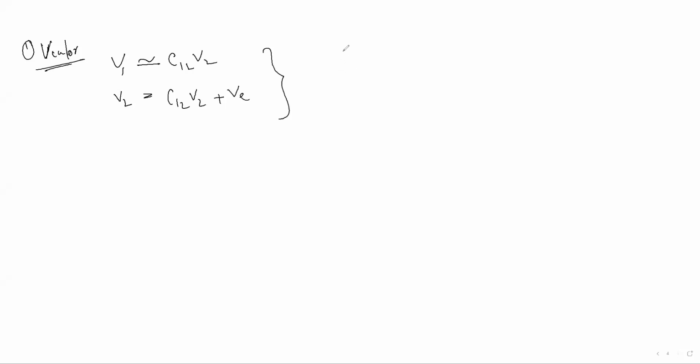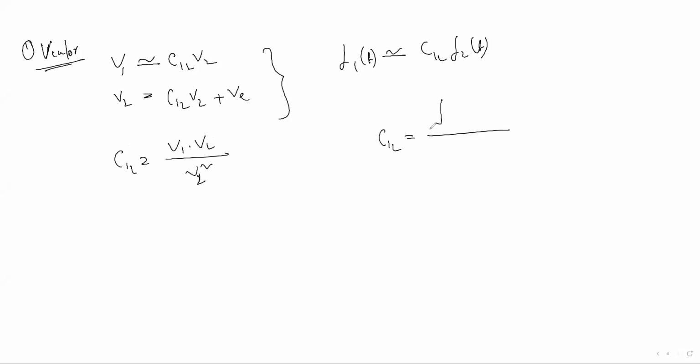Okay. Similarly, I have said that a function or signal can be represented with another function like this. Okay. Here c12 is given by b1 dot b2 by b2 whole square. Here for the function case, c12 is given by the integration from t1 to t2 of f1(t) f2(t) dt divided by the integration from t1 to t2 of f2 whole square (t) dt.